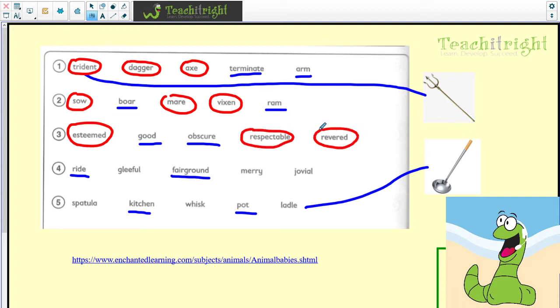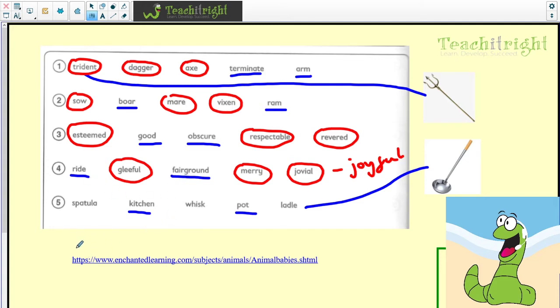And the reason they all go together is because they're synonyms for respected. So hopefully you've been able to put those together. And good and obscure become the odd ones out. Question 4, we've got gleeful, merry and jovial. They all go together because they're synonyms for joyful, or happy. So I'm just going to put joyful there if you are writing jovial into your word and meaning book. And then fairground and ride become the odd ones out.